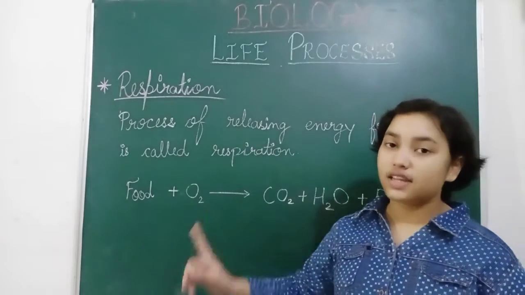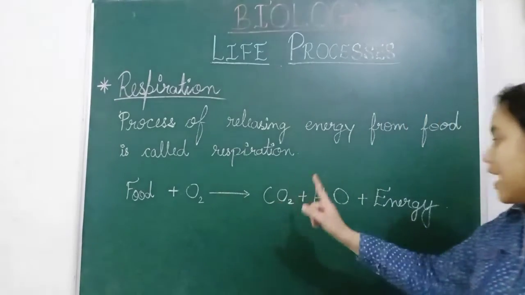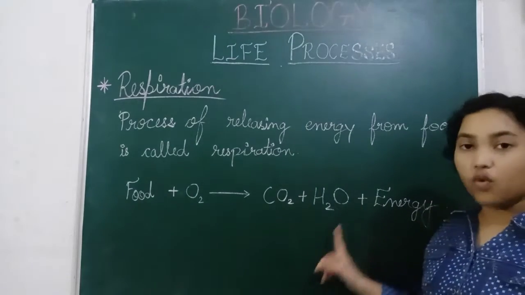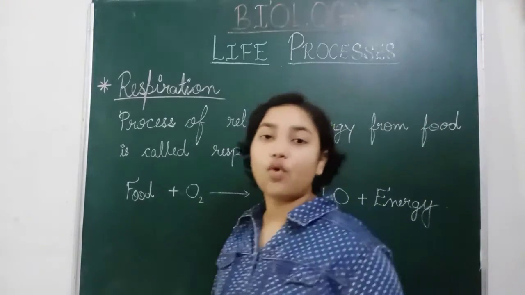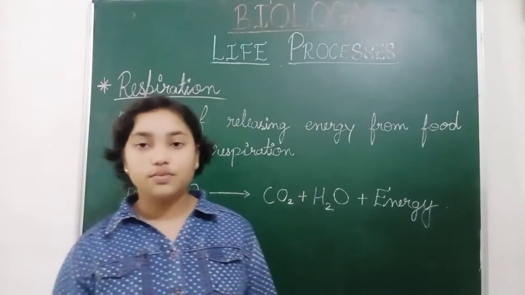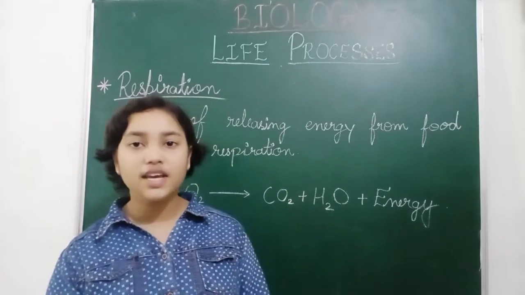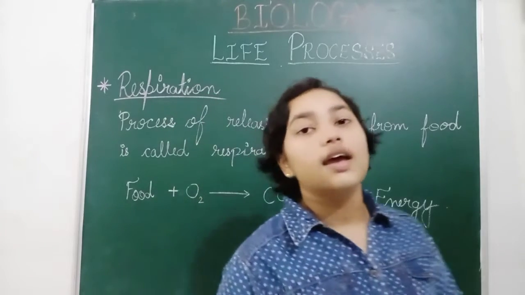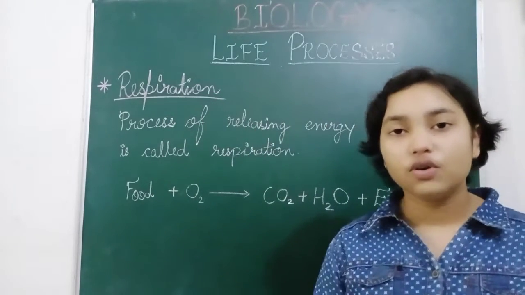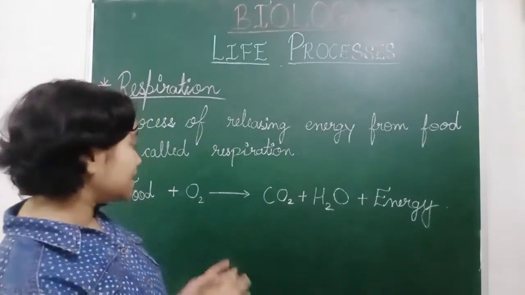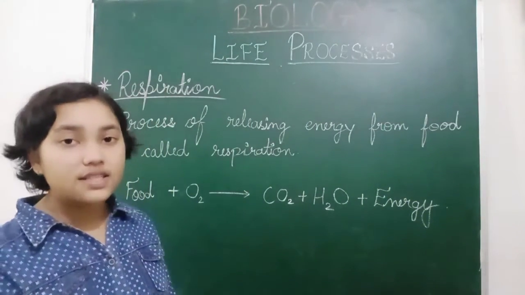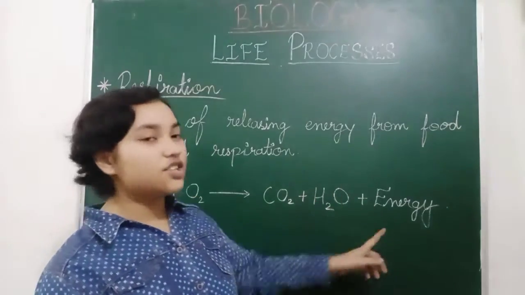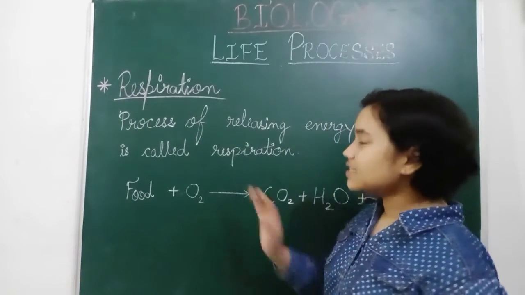So food plus oxygen. When food is combined with oxygen, carbon dioxide is formed, which we breathe out or exhale. Water is also formed, and it transpires out from our body as sweat. And energy is formed, which we use to do different vital things. So this is the process of respiration: food is combined with oxygen, and carbon dioxide, water and energy are formed. Three things are formed. So this is respiration.